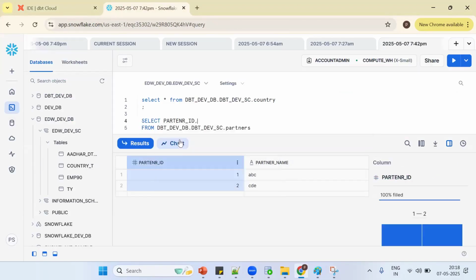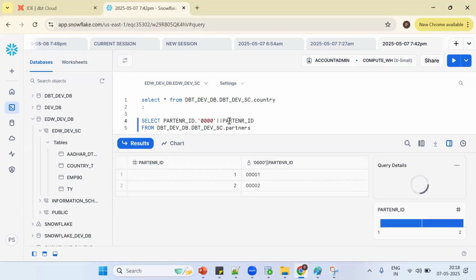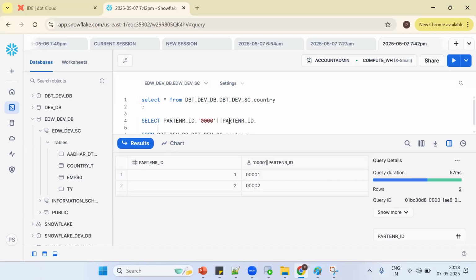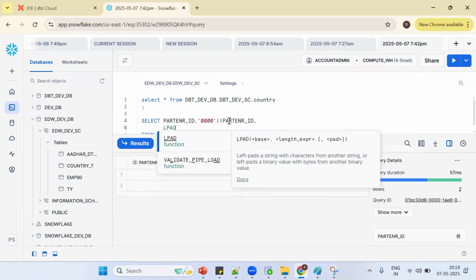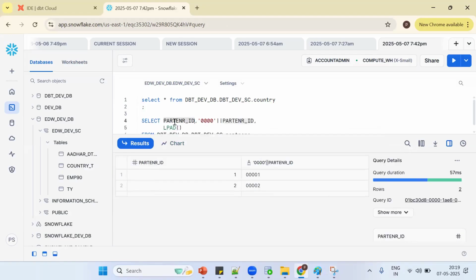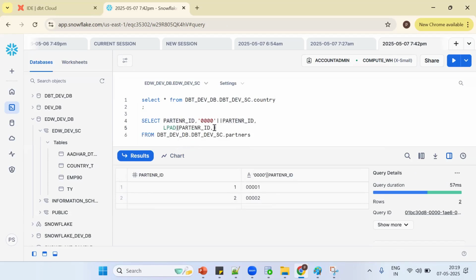LPAD. Like 000. No. See, concat. Okay, concat. So this is the same thing. Tell me, is it static or dynamic? It's static. Now how to make it dynamic? Go for the LPAD concept, LPAD of partner ID. Now same thing, what happened? We need to put 4 or 5 zeros.